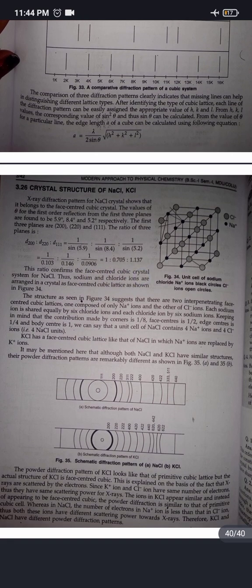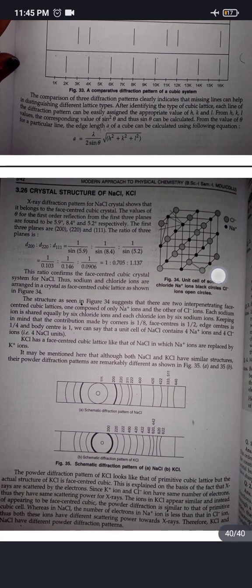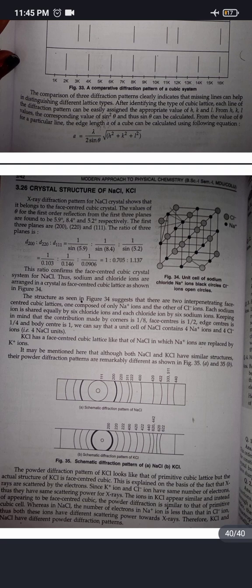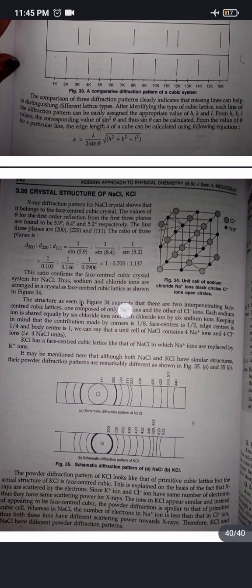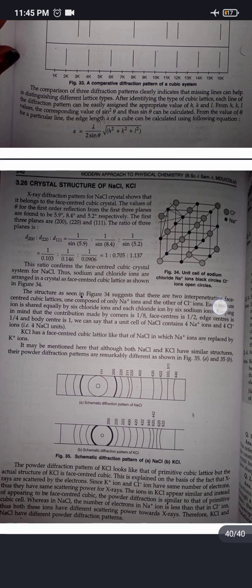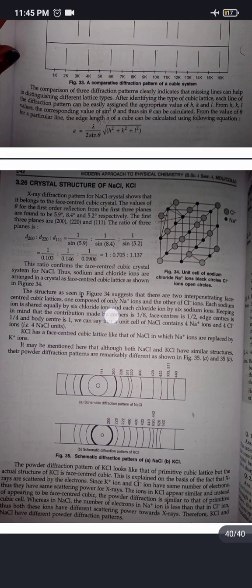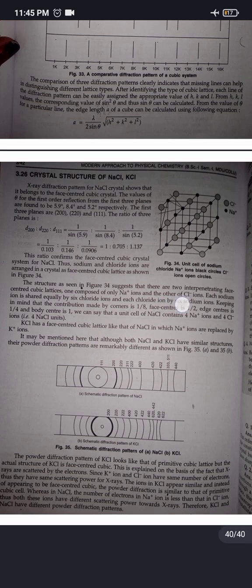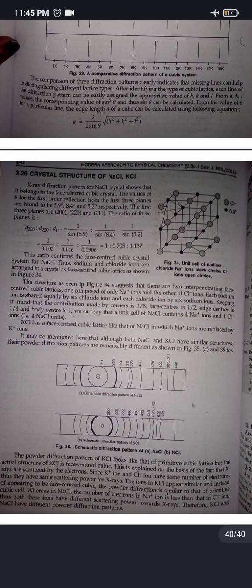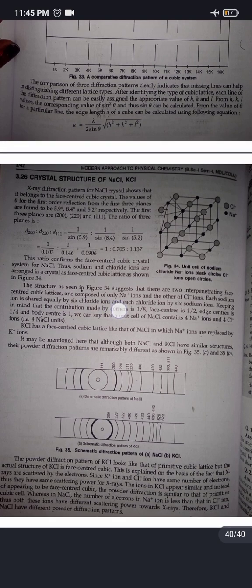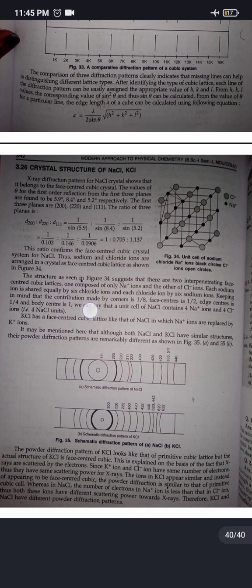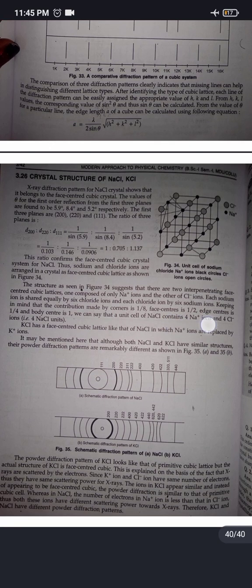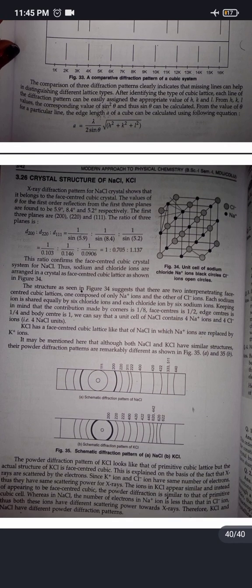The sodium and chloride ions are arranged in a crystal as face-centered cubic lattice as shown in figure 34. The structure as seen in figure 34 suggests that there are two interpenetrating face-centered cubic lattices, one composed of only Na positive ions and the other of Cl negative ions. Each sodium ion is surrounded equally by 6 chloride ions and each chloride ion by 6 sodium ions. Keeping in mind that the contribution made by corners is 1 by 8, face centered is 1 by 2, edge centered is 1 by 4 and body center is 1, we can say that a unit cell of NaCl contains 4 Na positive ions and 4 Cl negative ions.